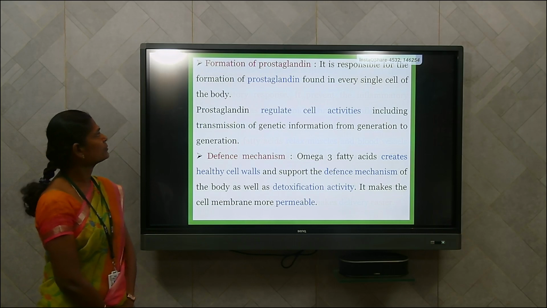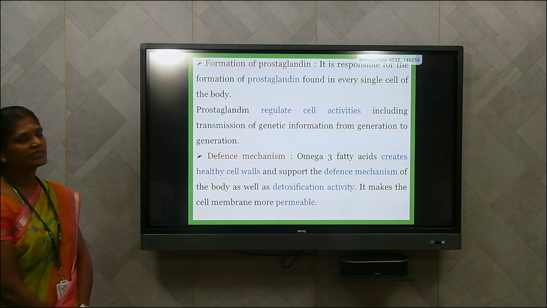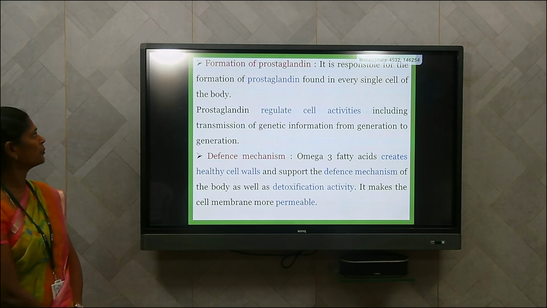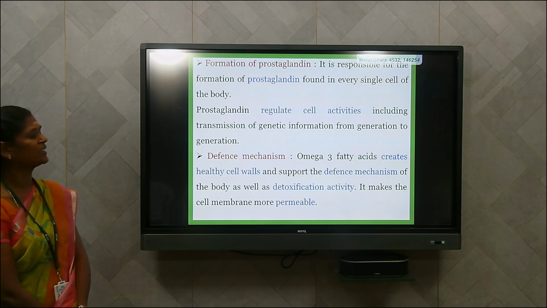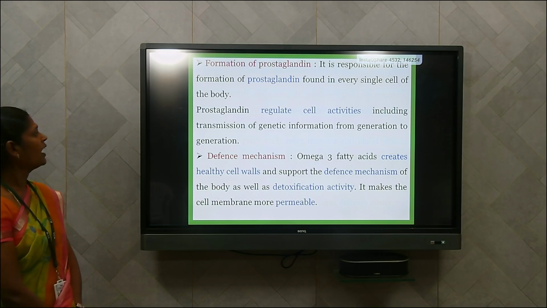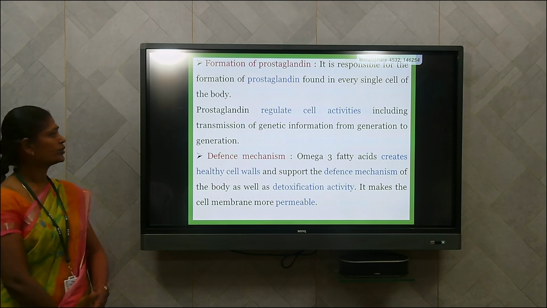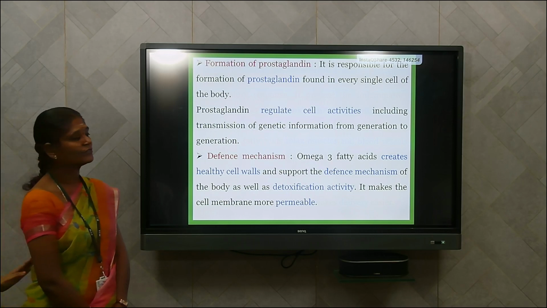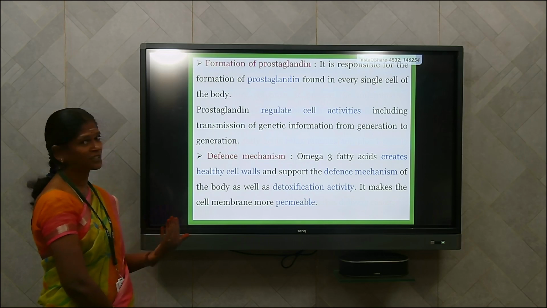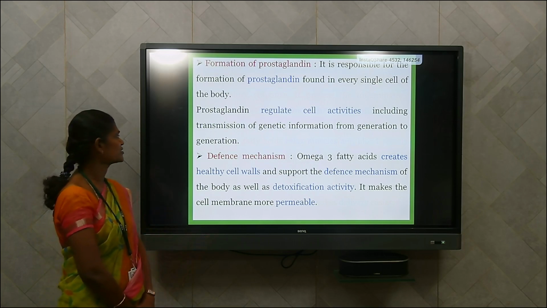Next, formation of prostaglandin. This omega-3 fatty acid is responsible for the formation of prostaglandin, which is found in every single cell of the body. And this prostaglandin helps to regulate the cell activities, including the transmission of genetic information from generation to generation. So it's also essential for this.